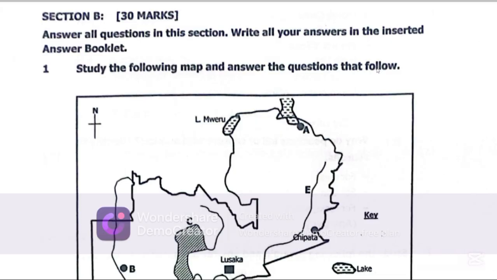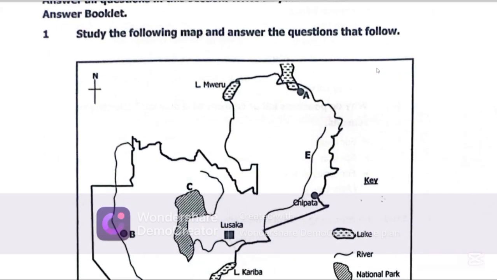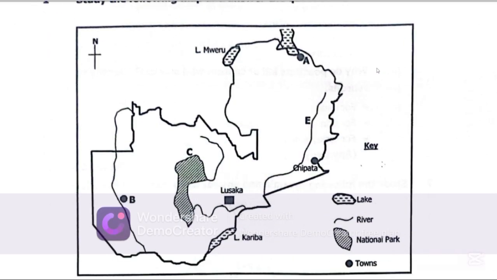It is very important that you have the map at the back of your head, because you are going to find that map in the final exam. So please make it a habit to understand the features found on the map and where they are located. And remember, like I'm always guiding you, before you even do anything on the map, first of all, pay particular attention to what the key is saying, because the key is the dictionary of the map.